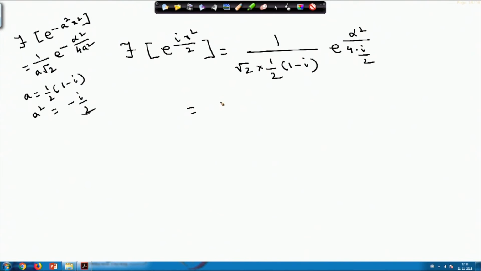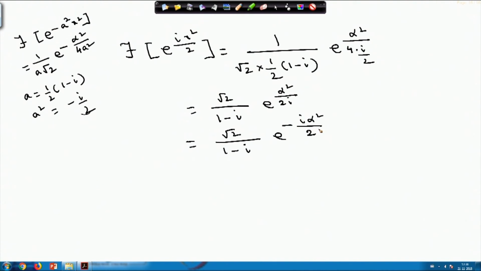Once I am getting this, the root 2 will go up, and you will obtain root 2 by 1 minus i into e power alpha square by 2i, and this I again write as e power minus i alpha square by 2.